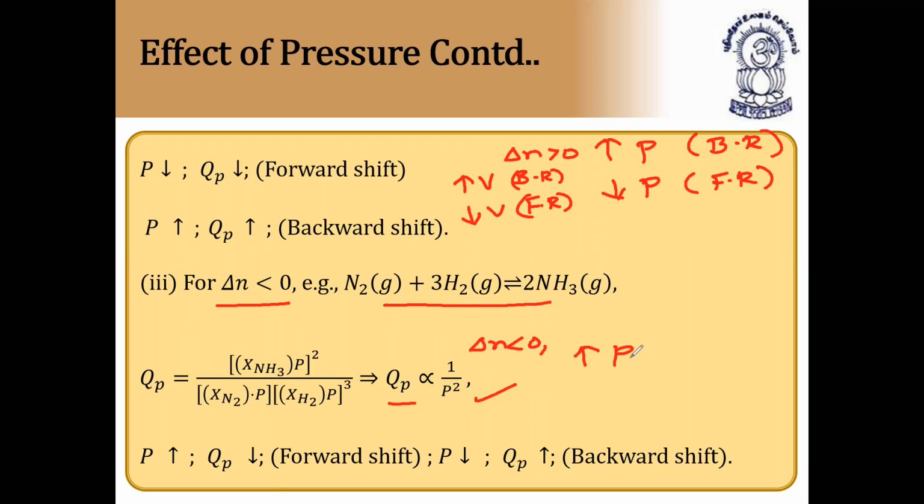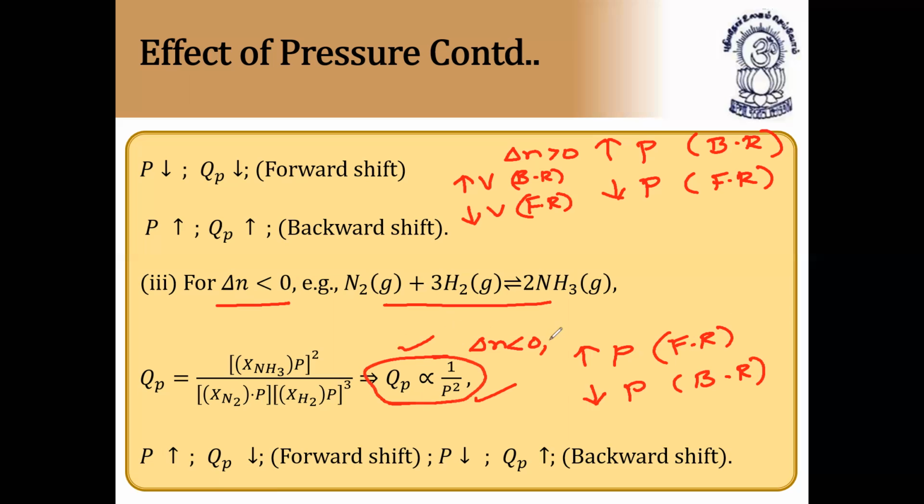So increase of pressure, what will happen? QP decreases, forward shift, so forward reaction. And decrease of pressure, backward reaction, because in this reaction QP is proportional to 1 by P square.